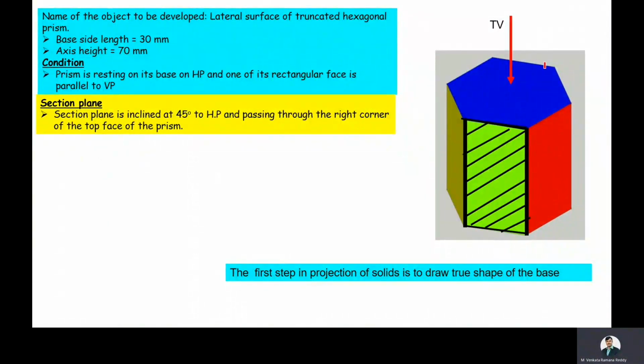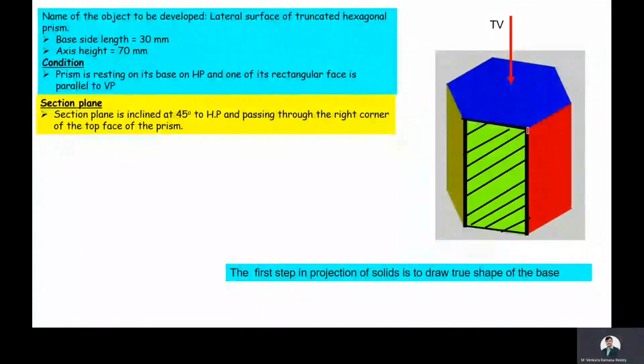Here, the blue color shaded region is the true image of the base of a hexagonal prism, which is nothing but a regular hexagon. Here in the problem, it is mentioned that one of its rectangular faces is parallel to VP. So, the rectangular face containing the base edge is kept parallel to the XY line while drawing the top view of a hexagonal prism.